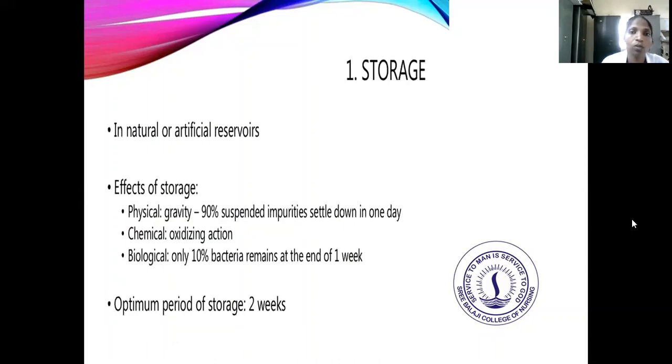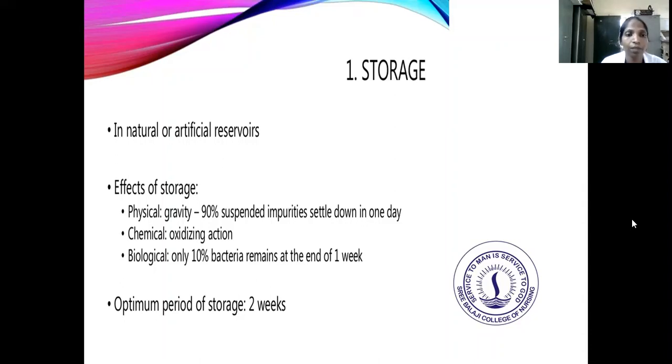So next we move on to the storage. What do we mean by storage? Storage is in natural or artificial reservoirs. We can use natural or artificial reservoirs. The main effects of storage are three reactions that will occur. The main ones are physical, chemical and biological.